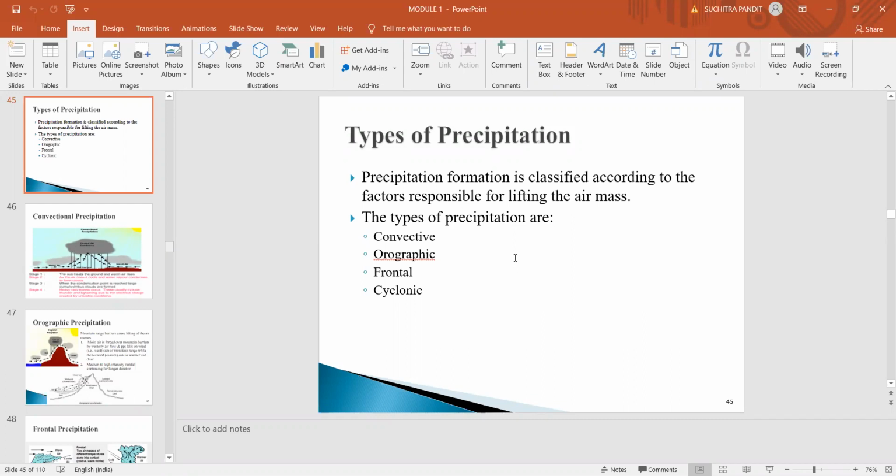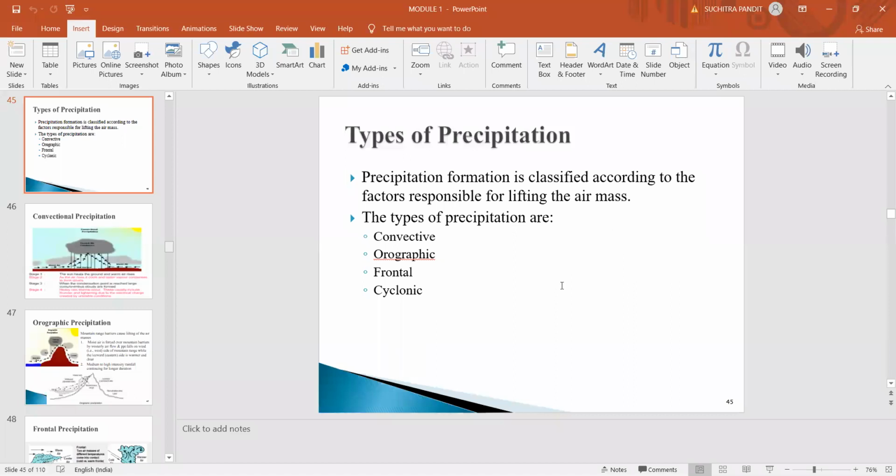Now, suppose we have two air masses. One is a cold air mass, and the other is a warm air mass, having contrasting temperatures and densities. What happens? These two air masses collide with each other, and the contact surface between them is called the frontal surface.